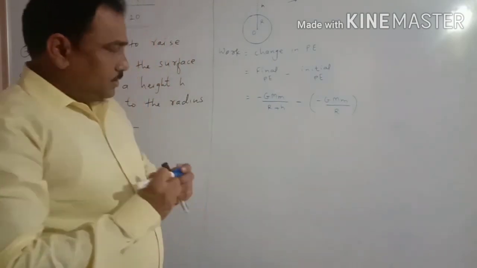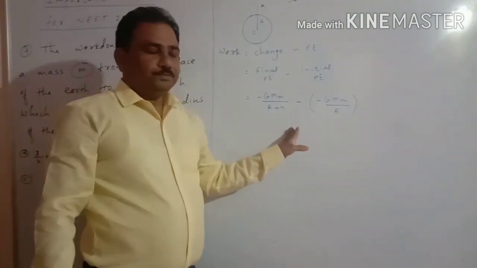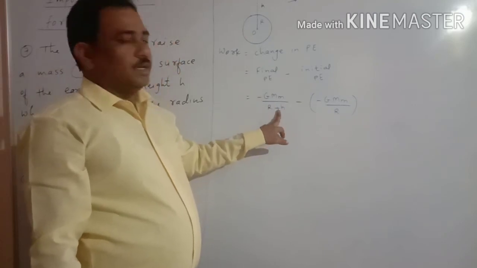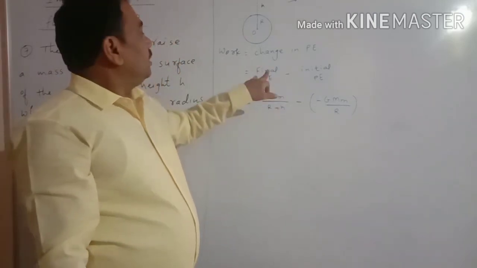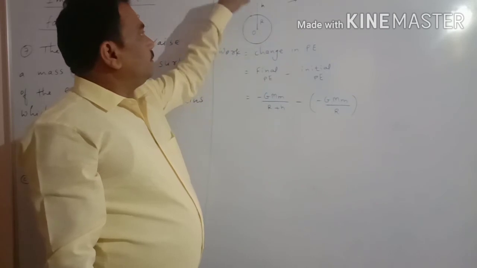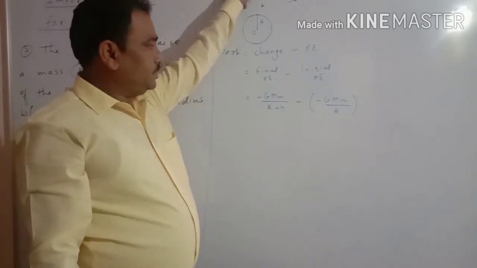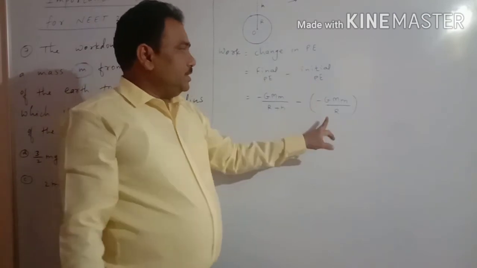So carefully, students, listen carefully here. Minus GMm upon R plus h. So this is the final potential energy when the particle is at a certain height from the earth surface. What about its initial potential energy?